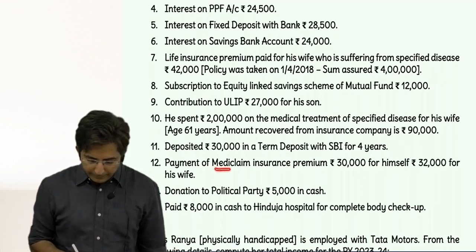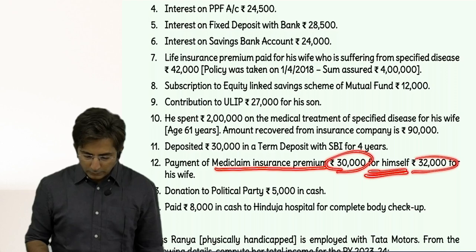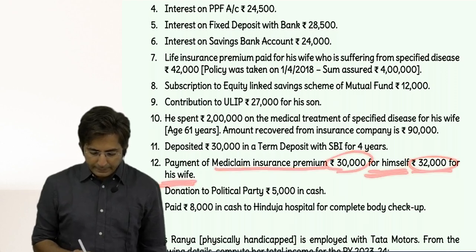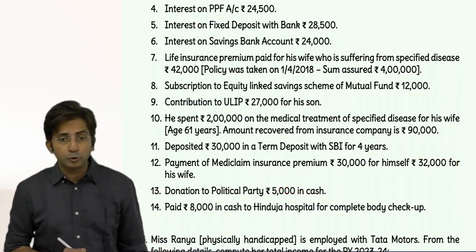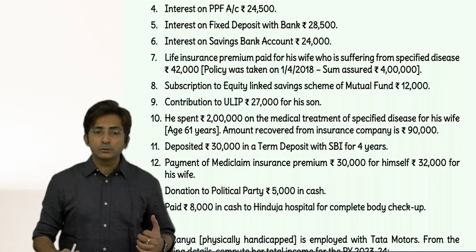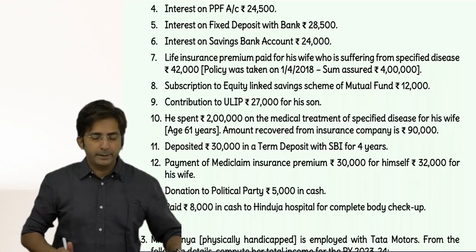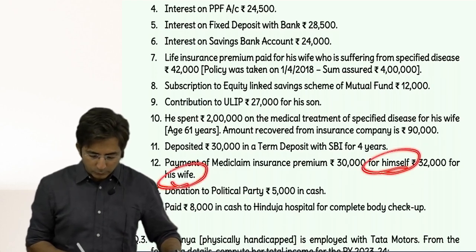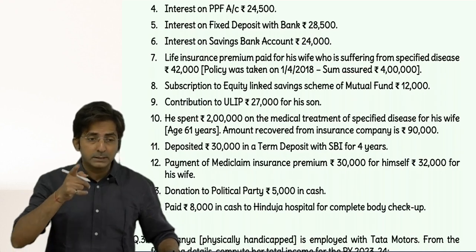Then payment of mediclaim insurance premium, 30,000 for himself, 32,000 for wife. So 80D, mediclaim insurance. But the mediclaim insurance premium should be for whom? Assessee, spouse, dependent children and parents. Only children have to be dependent. But this is for himself and spouse. So it is allowed.